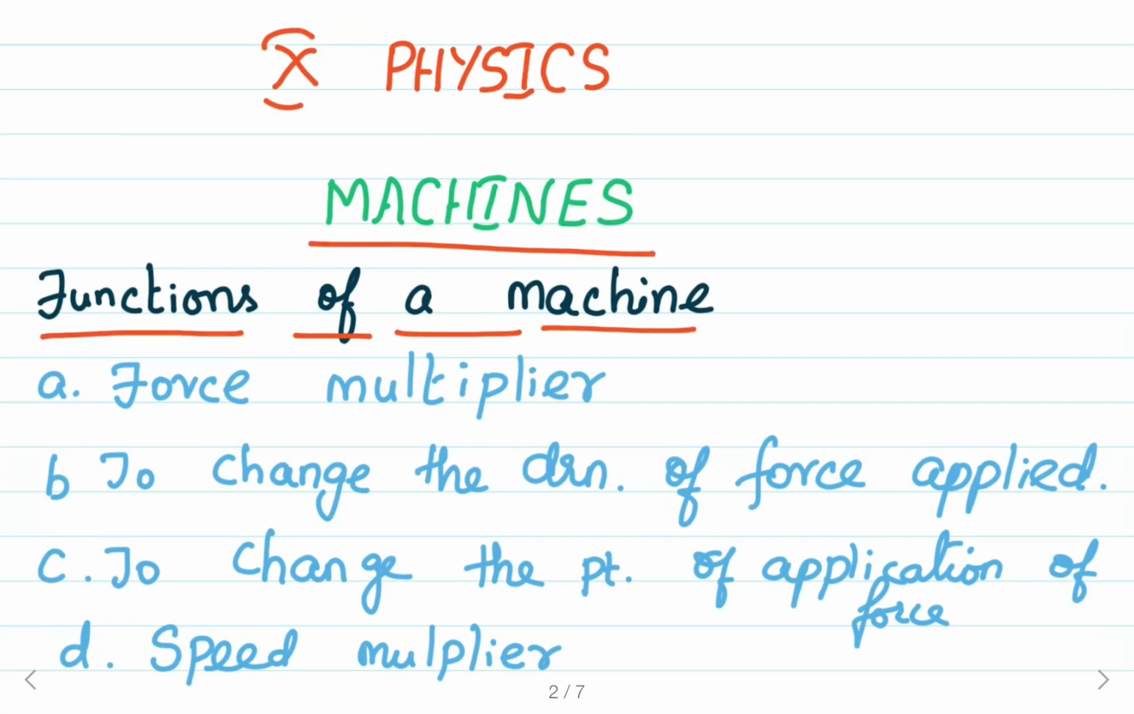Example: inclined plane and jack screw, which is used for lifting the car, and a crowbar, which is used for lifting the heavy stone from one place to the other. All these machines act as force multipliers.